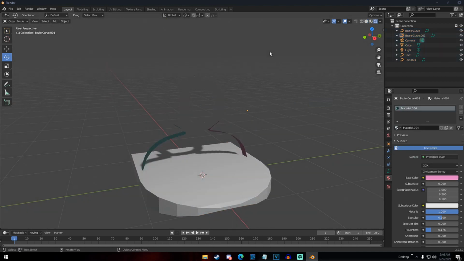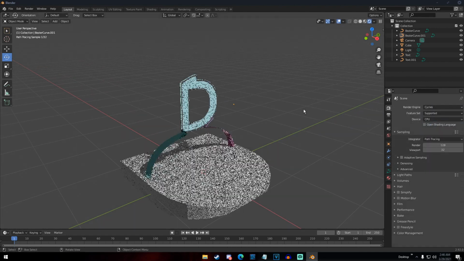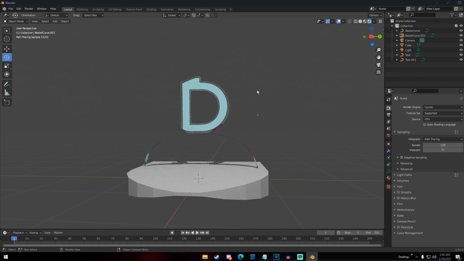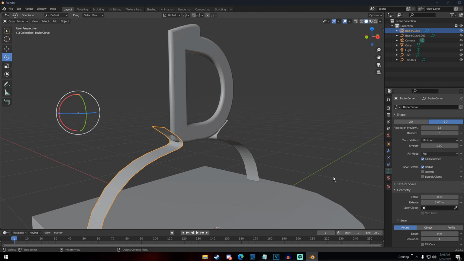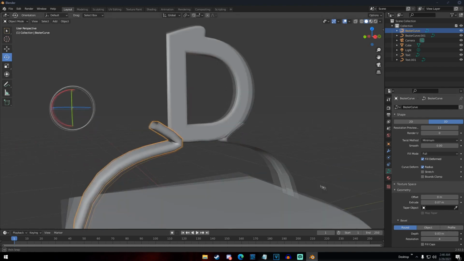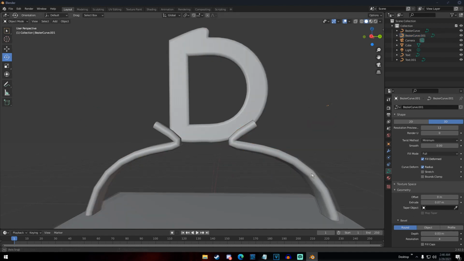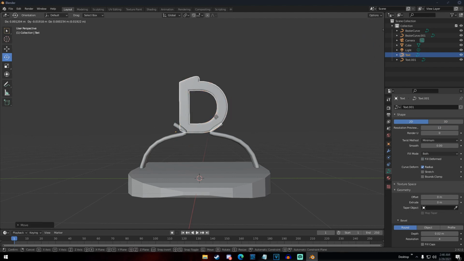So I made that one a purple. And then looked at it, realized I was in EEVEE, so the emission wouldn't work. Changed, and now we have this. We have the glowing D inside of the fat glass D with the two stands at a good color. So once I did this, I basically just fattened the stands up, because right now they look like just bare strips of metal that are just there.